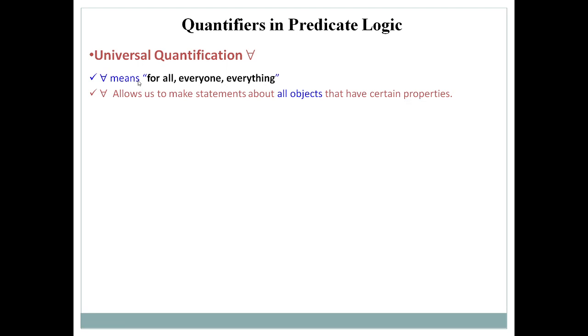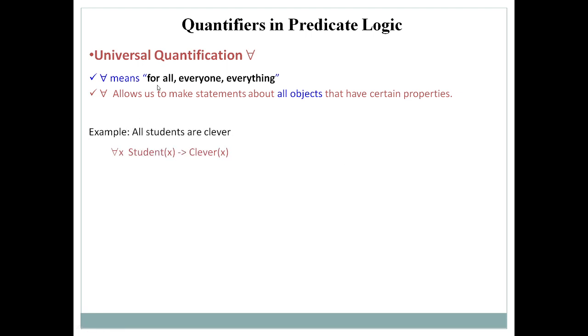When should you use the universal quantifier? When you have to represent a statement which has the intention of saying all, everyone, or everything. When a statement discusses all, everyone, everything, then you use the universal quantifier, which is represented with the help of inverted A, and it allows us to make a statement about all objects that have certain properties.